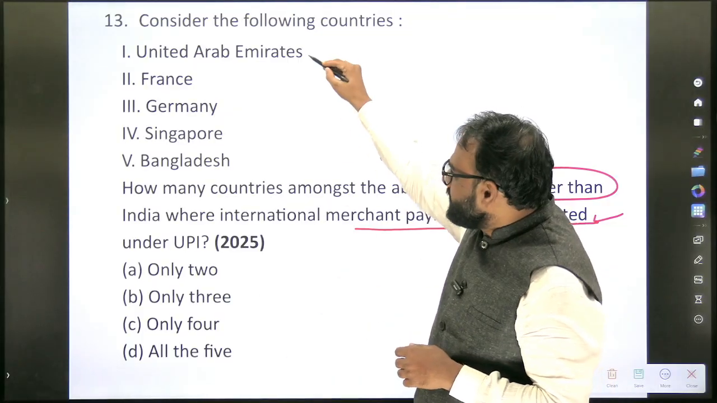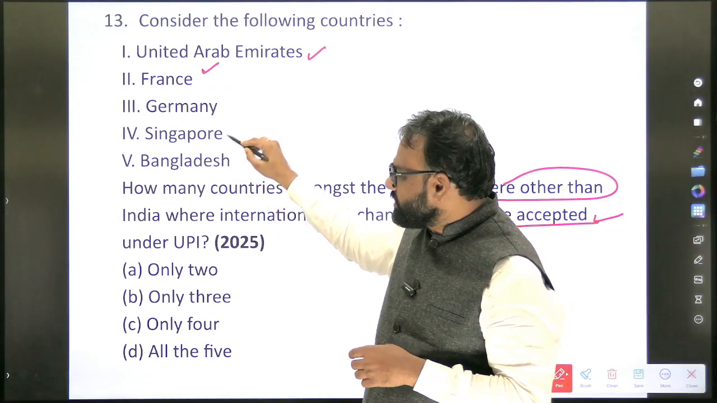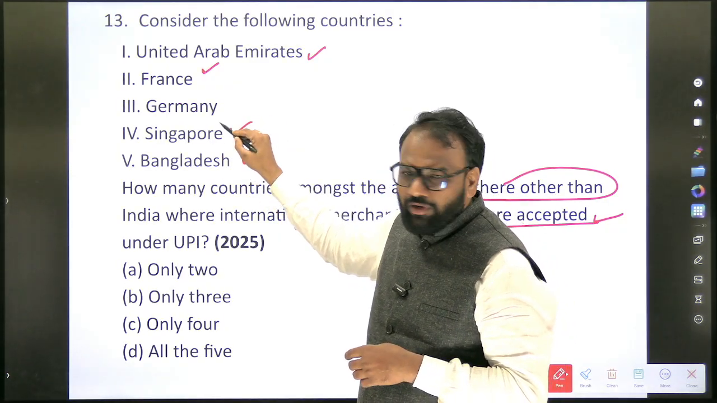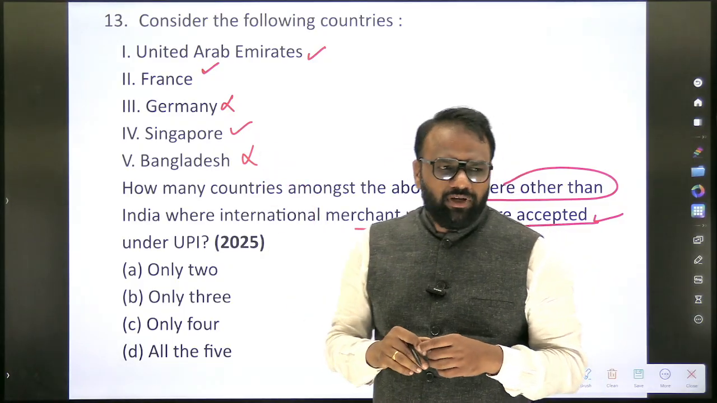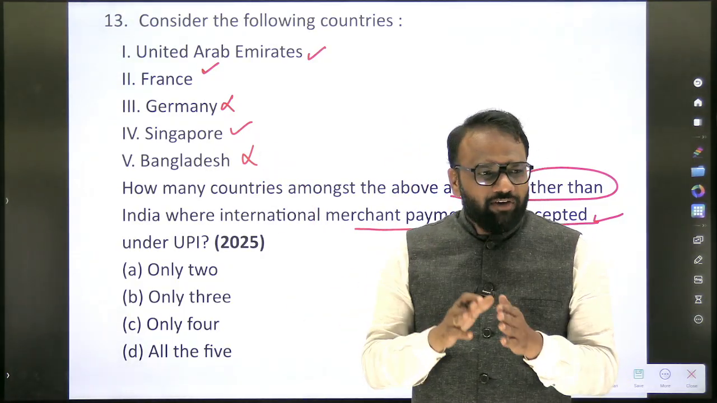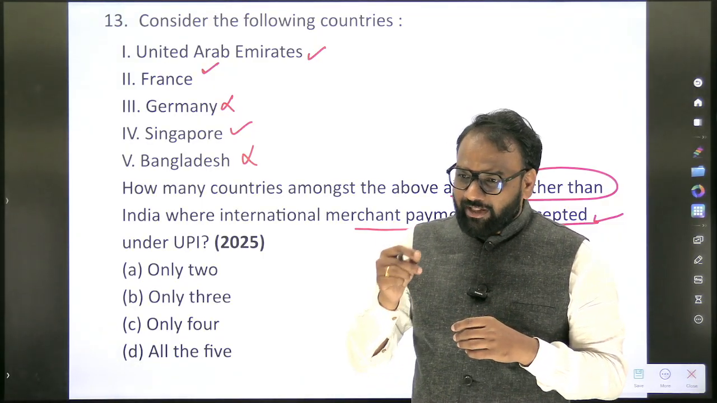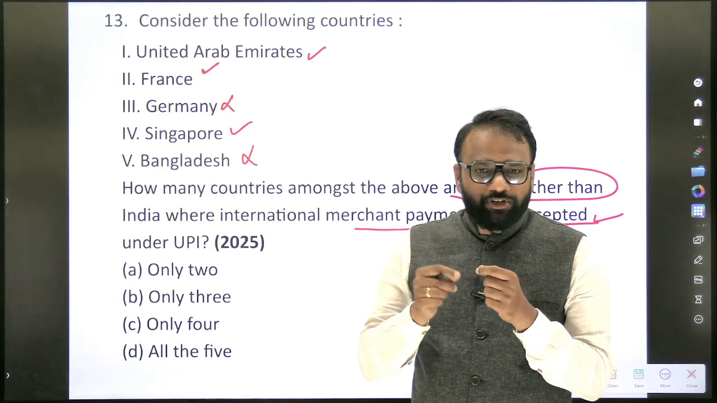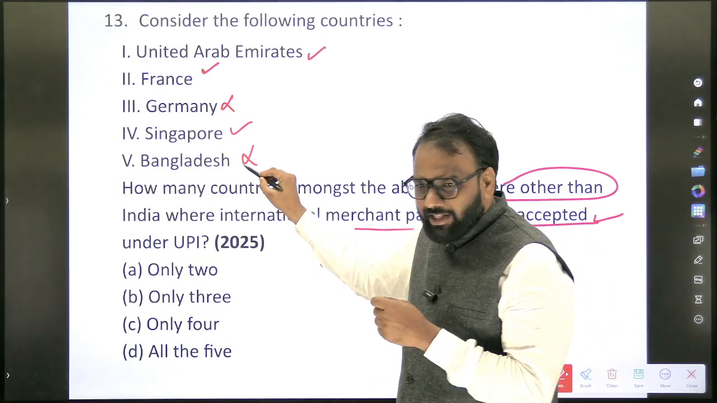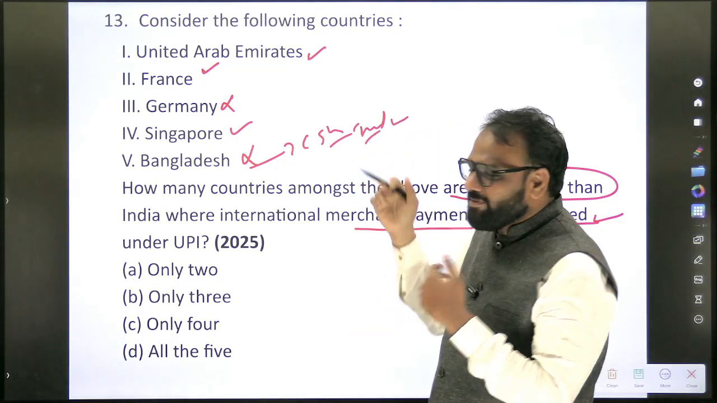UAE is there. Yes. France is there. Next, Germany. No. Singapore is there? Yes. Bangladesh? No. Germany? No. Now, just out of curiosity, which are the countries that share their border with India and have started accepting UPI? When you start preparing in this fashion, the information becomes organized and you can retain it very easily. So Bangladesh has come, in countries sharing a border with India and accepting UPI.